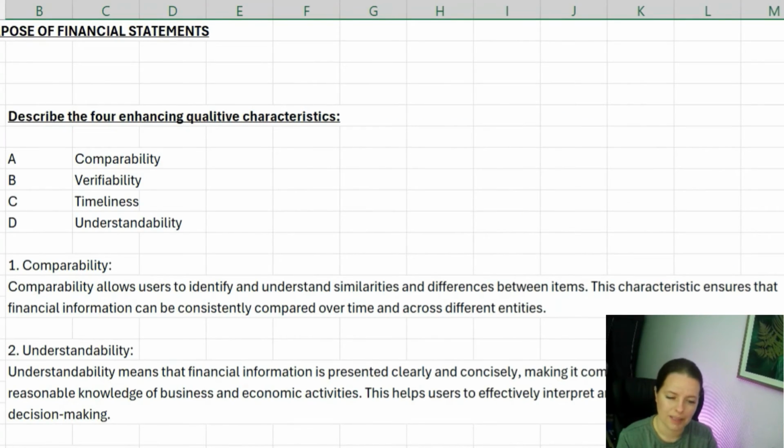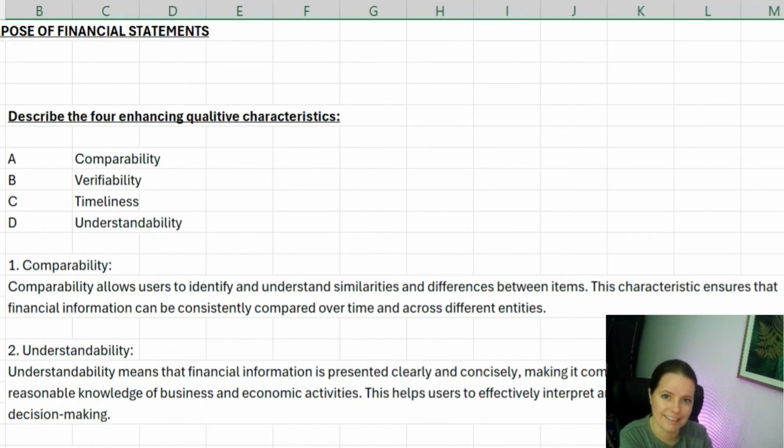So understandability, this essentially means that financial information is presented clearly and concisely, making it comprehensible to users. And obviously the users of the financial statements could be different stakeholders that we know of. So it could be employees, it could be external stakeholders such as suppliers, customers, etc. Now this helps users to effectively interpret and use the information for decision making.